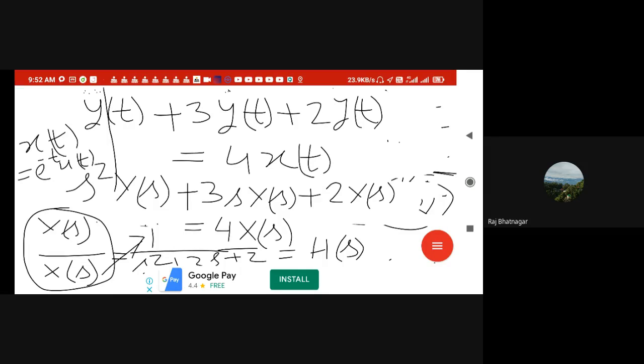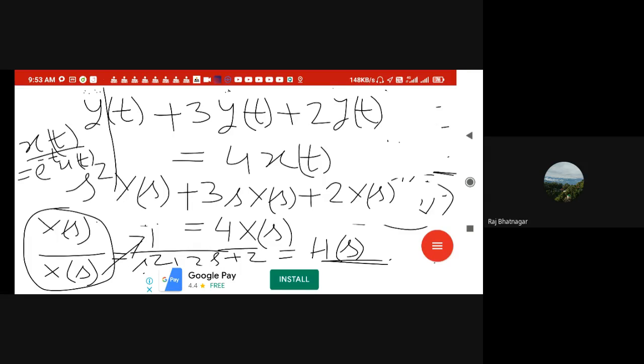So this is the alternative way to find out the output if the input is given and if the impulse response is given, right? H(s) is the Laplace transform of the impulse response. So if the impulse response and x(t) are given, you can find out the output this way.